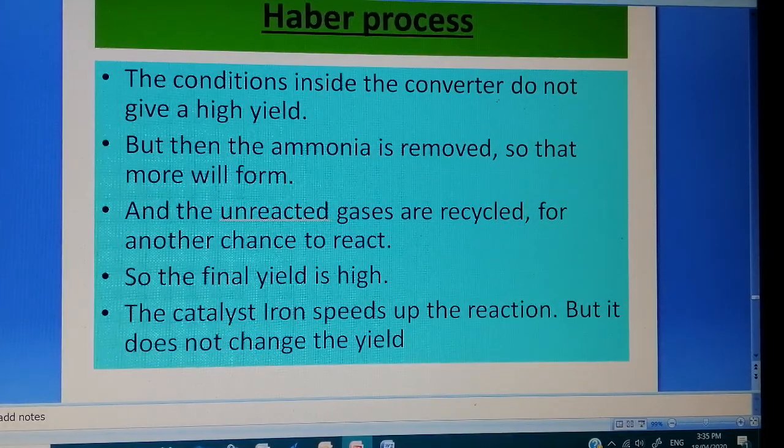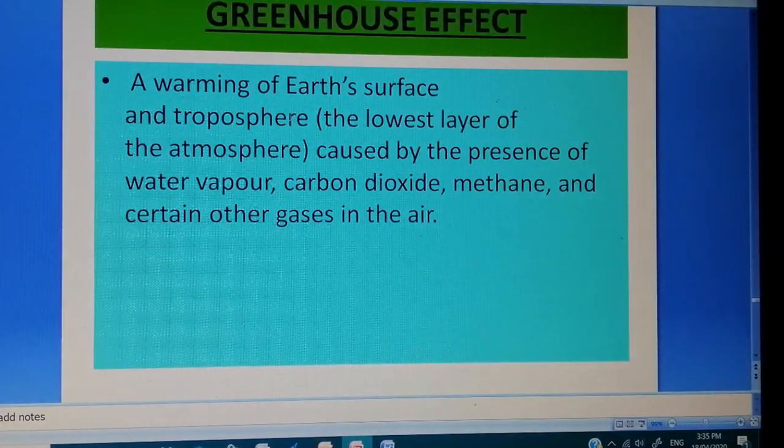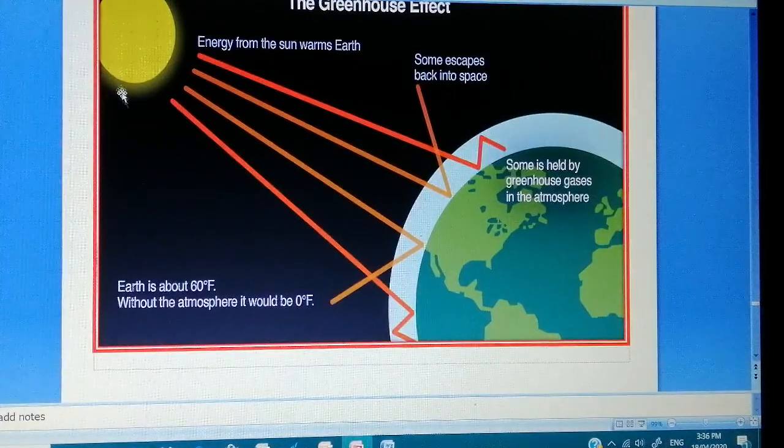Now we will go to the greenhouse effect. You all know what the greenhouse effect is. It is caused by the presence of a high amount of water vapor, carbon dioxide, methane and certain other gases in air. The warming of the earth's surface or the lowest layer of atmosphere is caused by some of these gases.